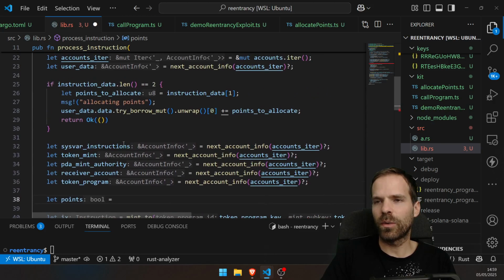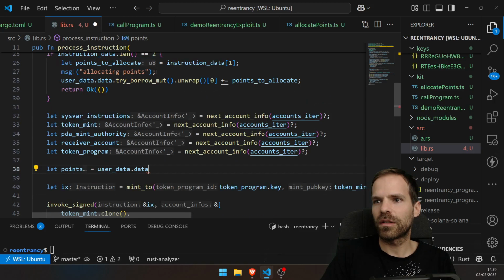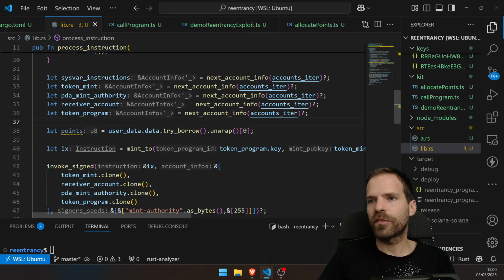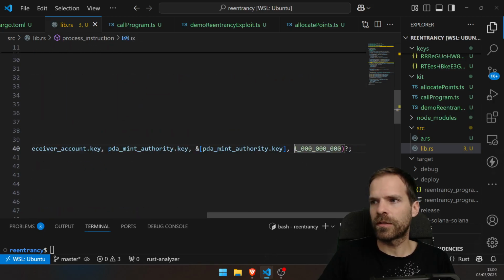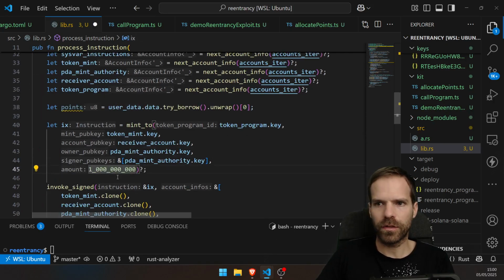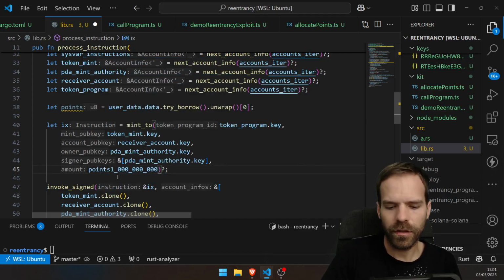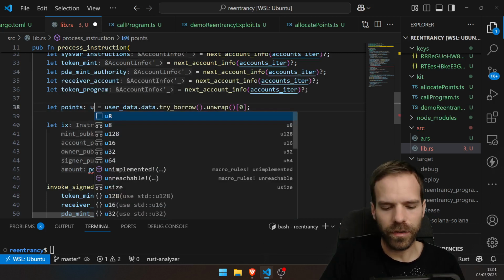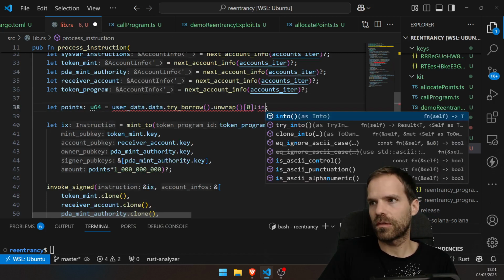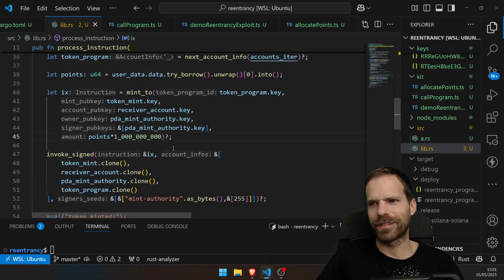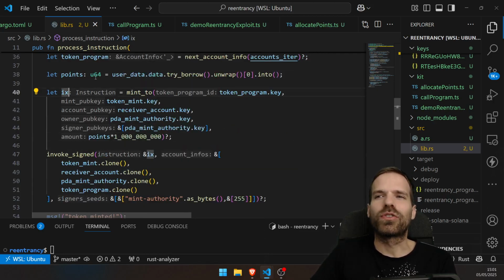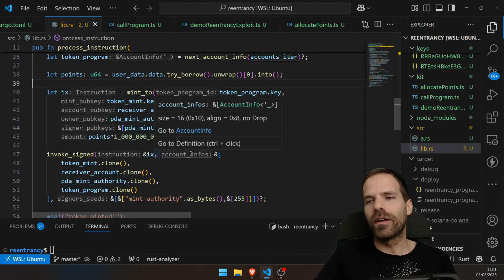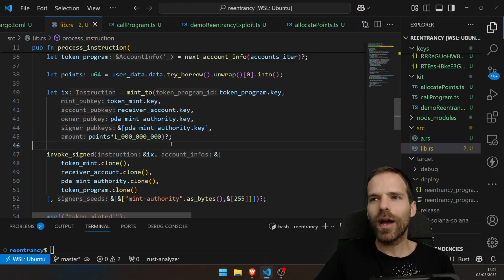You can do that with user data try borrow. There we go. Now we have the points, and then we mint such that you can see points times 9 decimals. You can convert a U8 to a U64, or I just tell you you are a U64, as long as it works. And yeah, I could store the points as a U64. That would be the cleaner version as well, but whatever, it's just a demo. So should we try if that works?